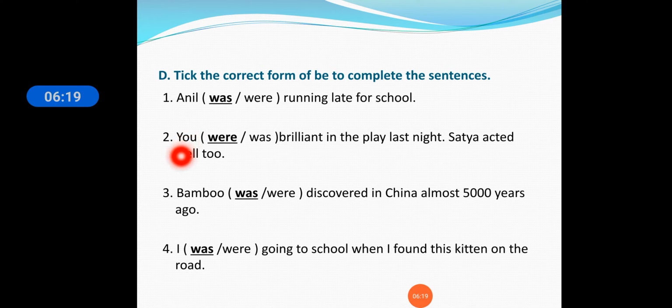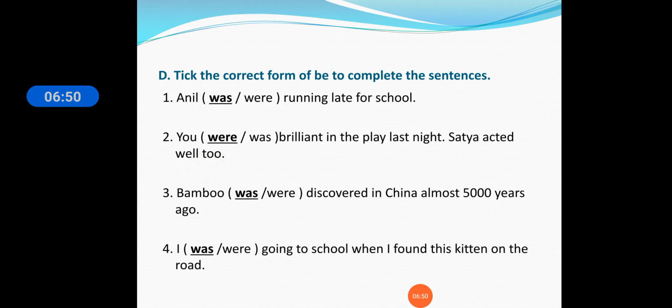Okay. Second one, you were brilliant in the play last night. Satya acted well too. Okay. So you were brilliant. So you is the second person. So we are using were here. Okay. You were brilliant in the play last night. So here we are using the second person, so we are using were here.